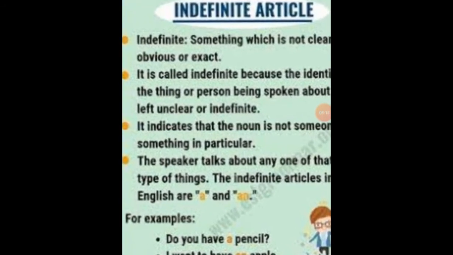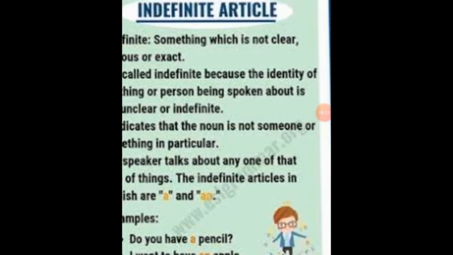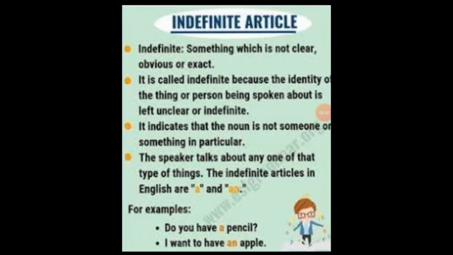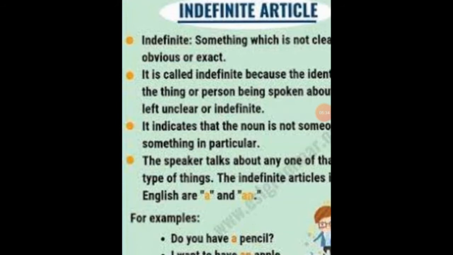It is called indefinite because the identity of the thing or person being spoken about is left unclear, because whatever we are talking about, the person, place, animal or thing, we do not know the exact identity, how to recognize that thing from amongst the crowd. So this is actually indefinite.